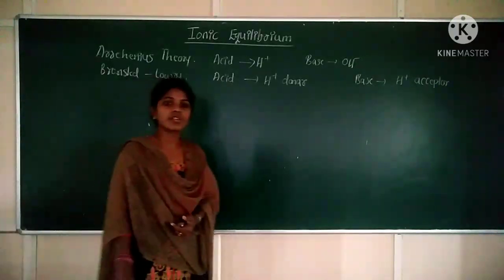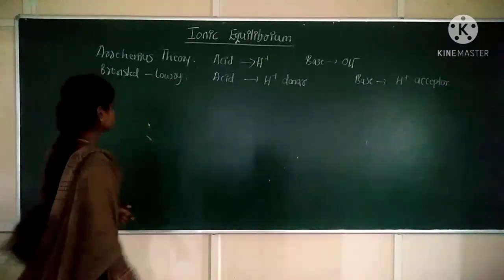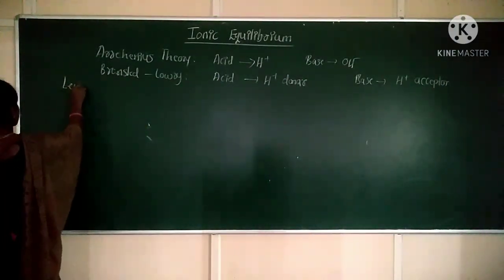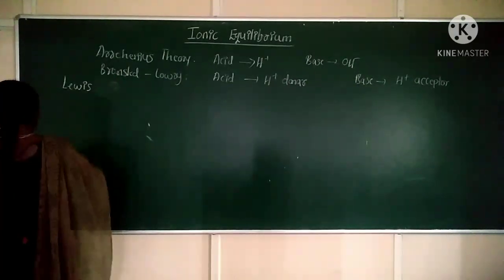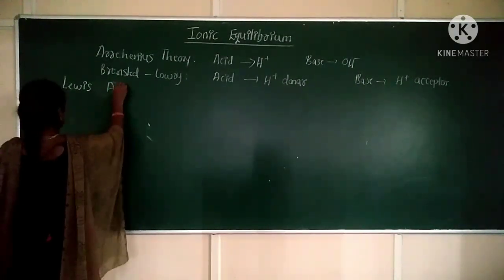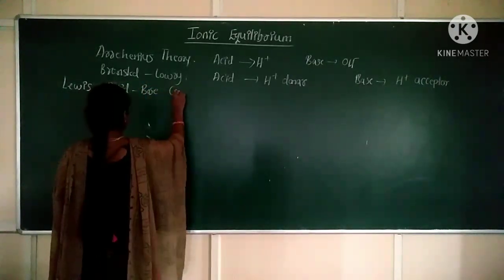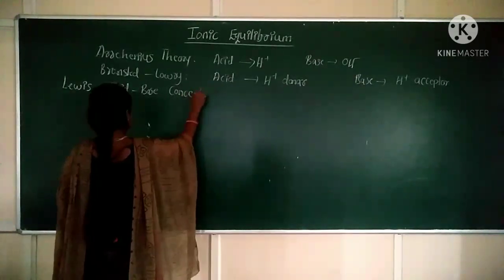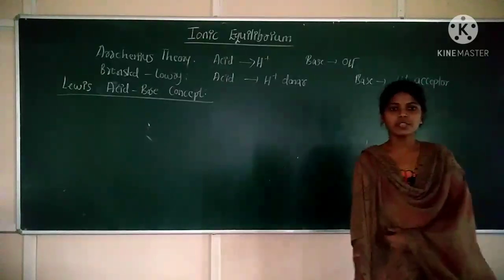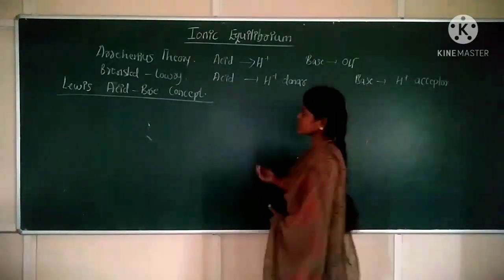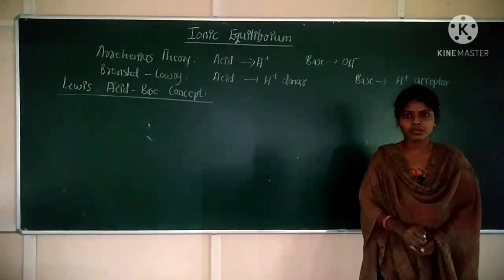In this class, we are going to discuss the third theory, that is Lewis acid base theory, or Lewis acid base concept. G.N. Lewis was the chemist who defined acids and bases in terms of electrons.